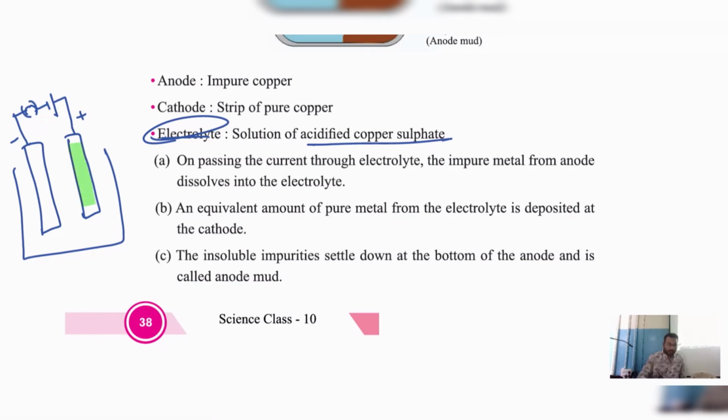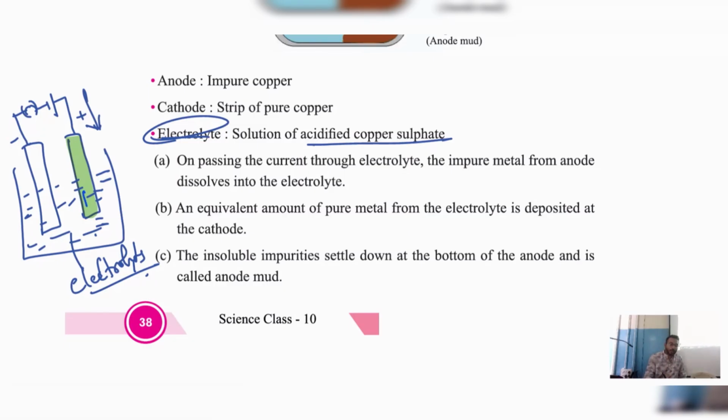Observe here. In this, I am going to add impure copper, like copper oxide. And in this I have acidified copper solution. This is an electrolyte, acidified copper solution. By passing the current through the anode, understood?